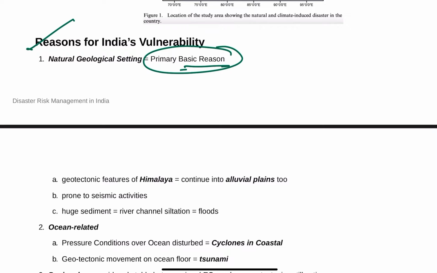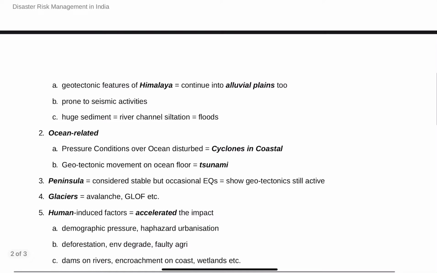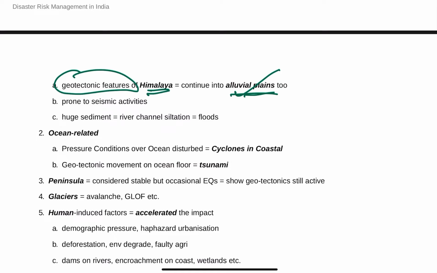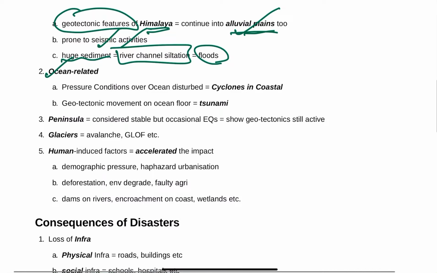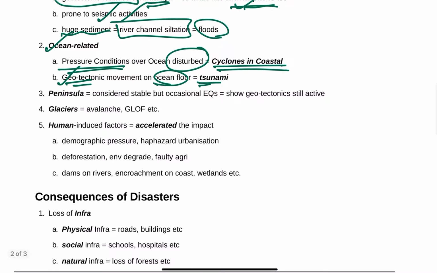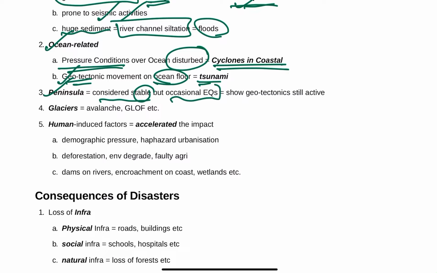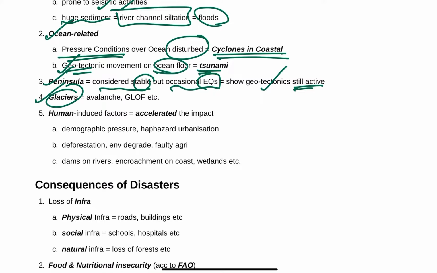So what are the reasons for India's vulnerability? First, the primary basic reason is the natural geological setting. For example, the geotectonic features of the Himalaya continuing into the alluvial plains make them prone to seismic activities. Also, huge sediment brought from the Himalayas leads to river channel siltation, leading to floods. Over the oceans, pressure conditions may be disturbed, causing cyclones in the coastal regions. Also, geotectonic movements on the ocean floor will cause tsunamis. Peninsular India was considered to be stable, but occasional earthquakes happen there also. This shows that geotectonics is still active on the peninsula. Also, glaciers have the problems of avalanches and glacial lake outburst floods.